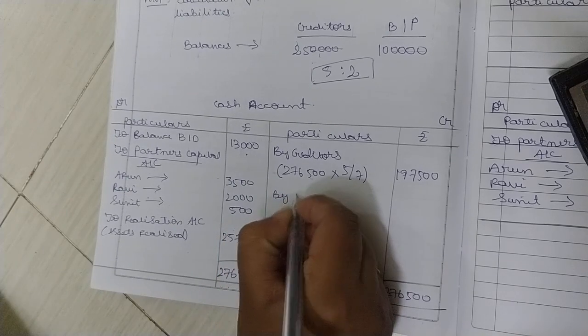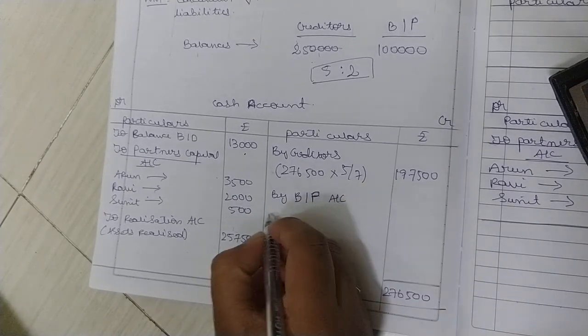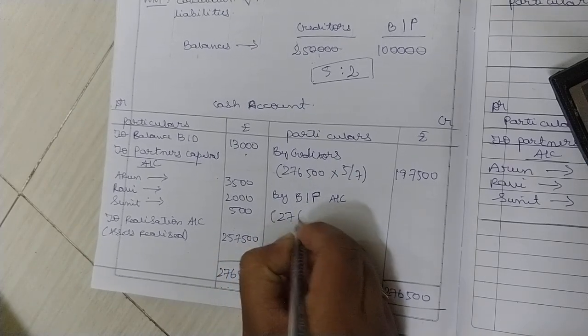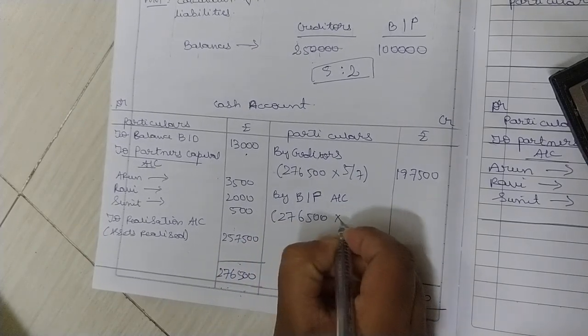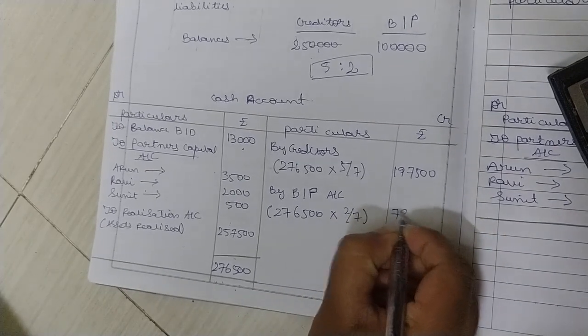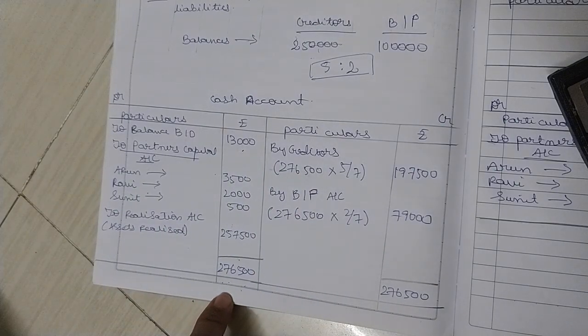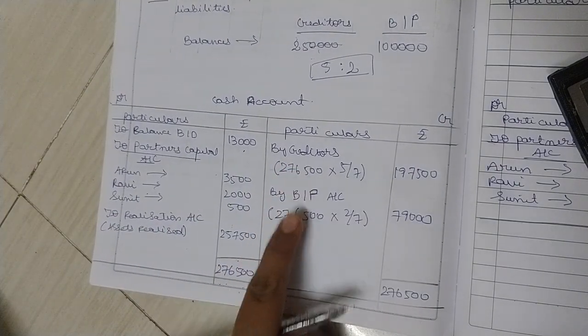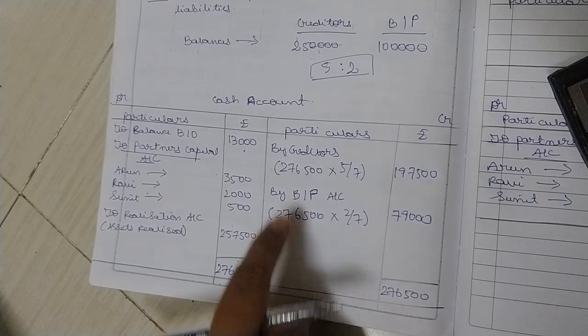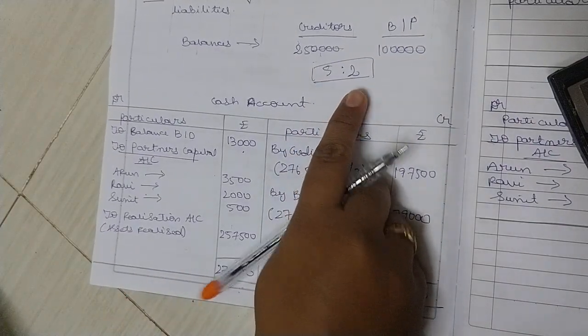Next, by bills payable. By bills payable account, how much is cash available? 2,76,500 into 2 divided by 7. What will be the amount? 79,000. So the amount of cash available with us, we are distributing among creditors and bills payable proportionately, in their 5:2 ratio.